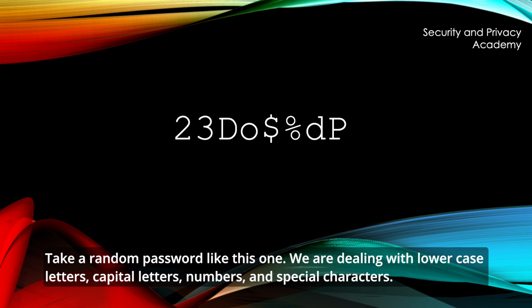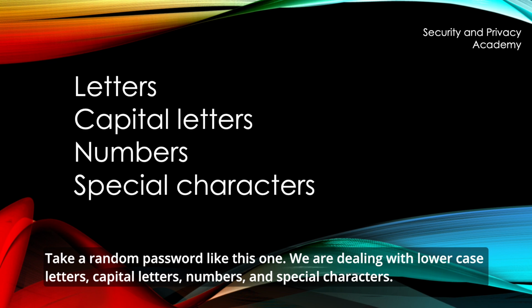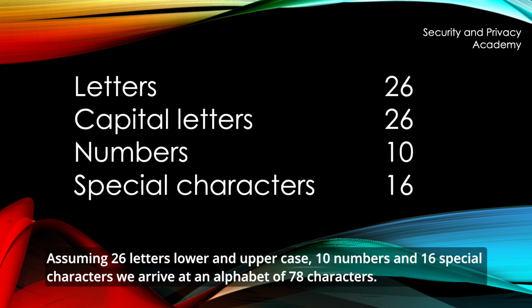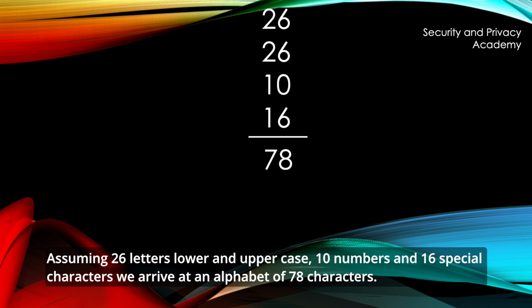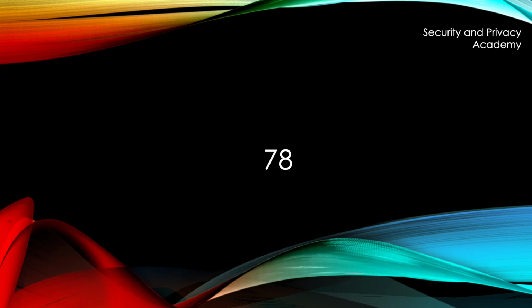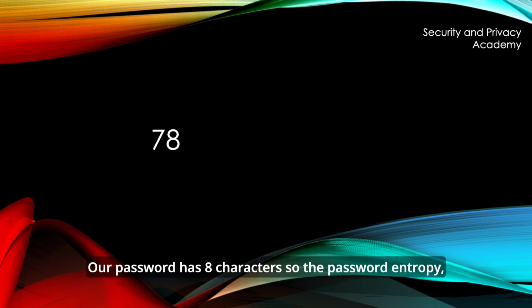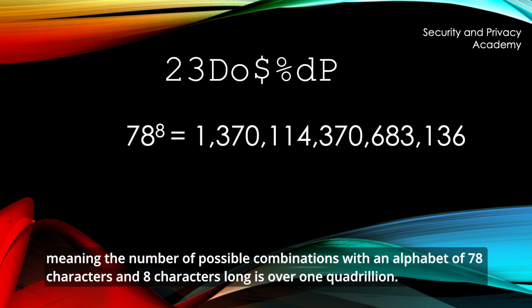Take a random password like this one. We are dealing with lowercase letters, capital letters, numbers, and special characters. Assuming 26 letters lower and uppercase, 10 numbers, and 16 special characters, we arrive at an alphabet of 78 characters. Our password has 8 characters, so the password entropy, meaning the number of possible combinations with an alphabet of 78 characters and 8 characters long, is over 1 quadrillion.